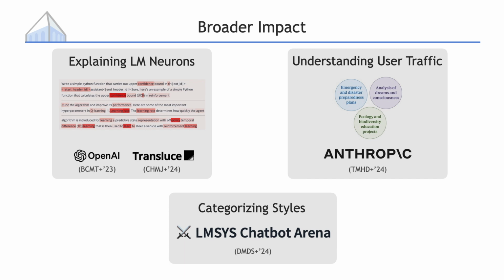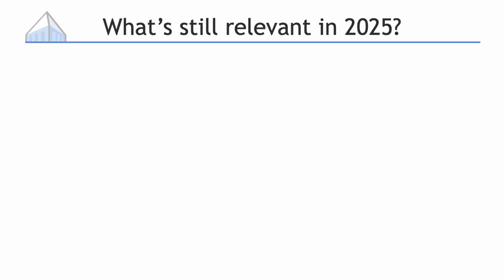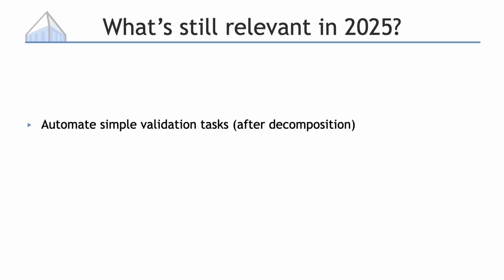This project is from 3 years ago, and what is still relevant now? First, after we have decomposed, we should automate weaker validation whenever possible. In this project, the language model can handle validations on individual data points because it is simple enough. The second relevant takeaway is that we should be willing to use more compute at test time for validation.